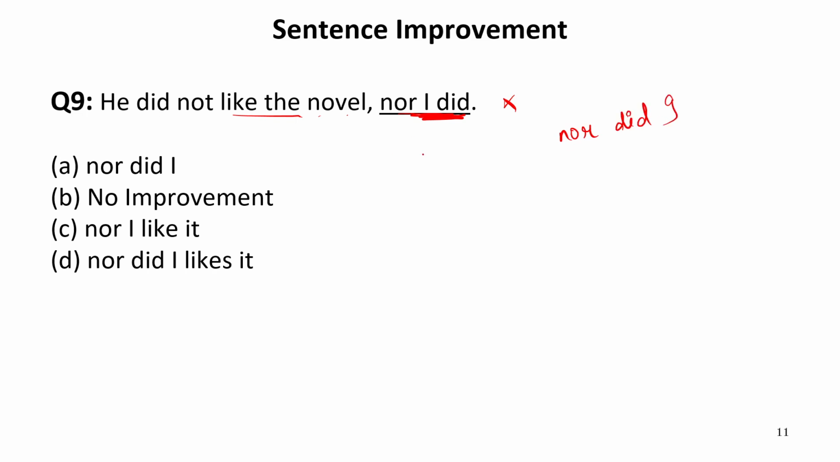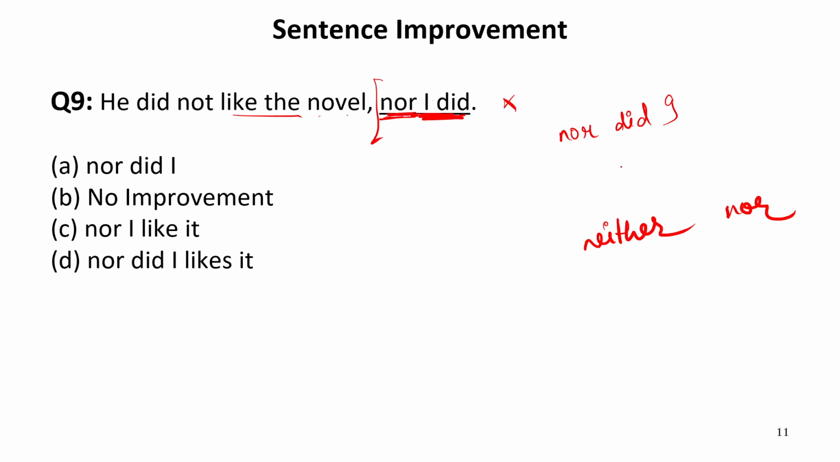It means the helping verb comes prior to the subject whenever we begin a sentence with any negative adverb. For example, neither, nor, anything. Because neither nor is a pair conjunction which is used. But here we have not been given the word neither. Therefore, this is another part of the sentence which is beginning with nor, that is a negative adverb.